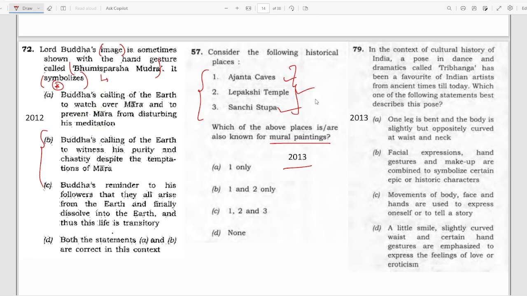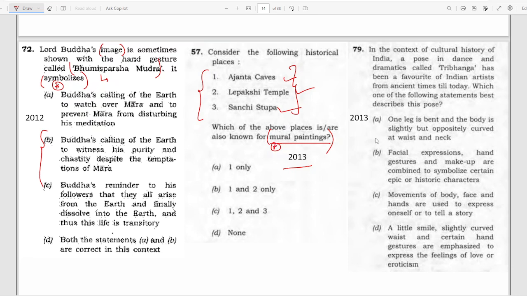These are very famous and are among the main topics while you are preparing for UPSC prelims. Even for mains, it becomes very important, and you have to go through these places and make your own notes. You also have to know what a mural painting is, how they make it, and what the important mural paintings available in India are.